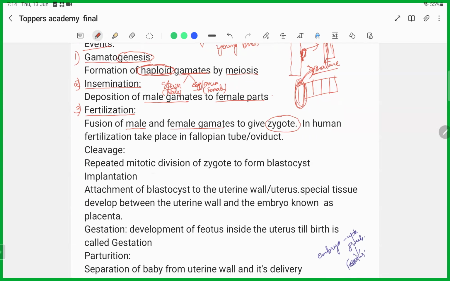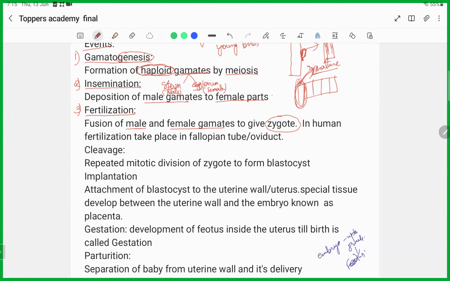Okay. So, like I explained before, the male gametes are from a different individual, and the female gametes are in different individuals. So the fusion of this sperm and this ovum is known as fertilization.